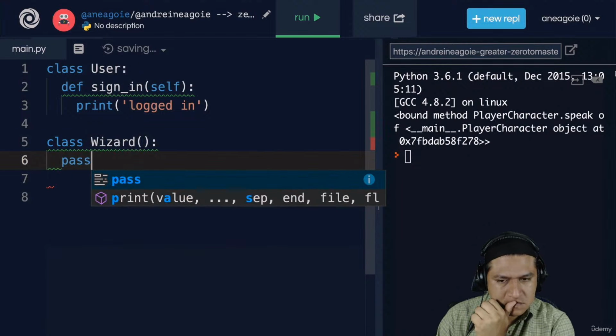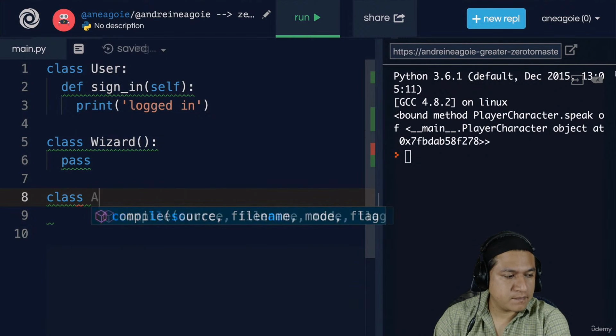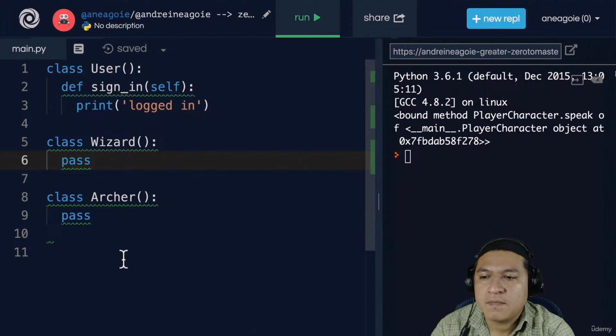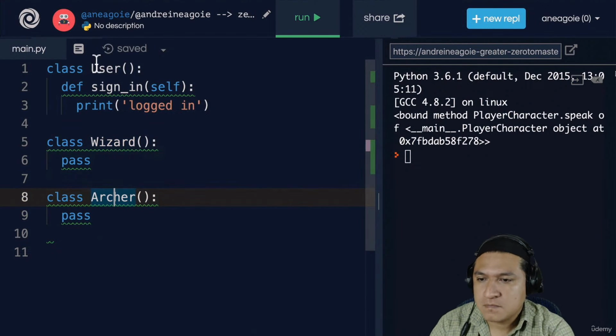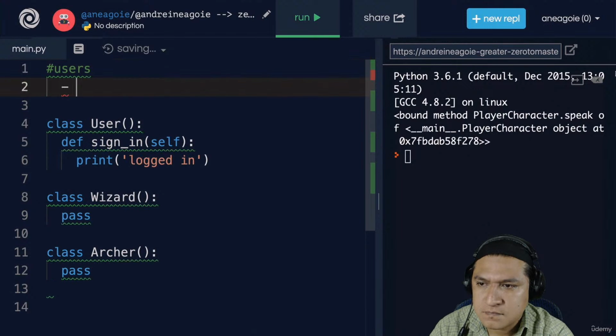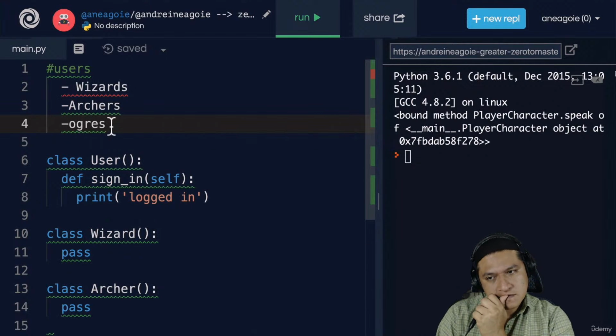And for now, we'll just do a pass here so that we don't have an empty class, but it'll still allow us to build it. And then let's say we also have a class archer that will pass through as well. Oh, and make sure we have brackets here. Now, here's the thing. Ideally, all these wizards and archers are users as well, right? So we have users, and these users can have multiple forms. They can be wizards, they can be archers, they can be ogres, all the characters in our game.